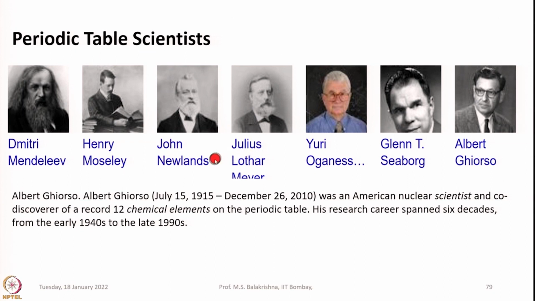table. And of course, I did mention all these people: Dmitry Mendeleev, Henry Moseley, John Newlands, Julius Lothar Meyer, Yuri Oganessian, Glenn T. Seaborg, and I did not mention Albert Ghiorso. Albert Ghiorso was an American nuclear scientist and co-discoverer of a record number of chemical elements on the periodic table. His research career spanned 6 decades, from the early 1940s to the late 1990s.